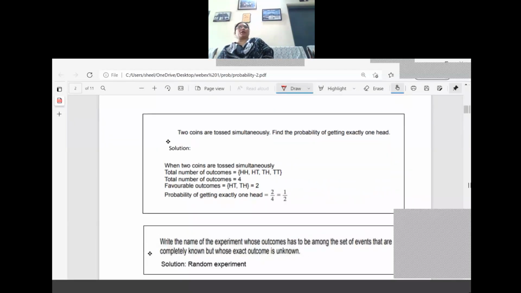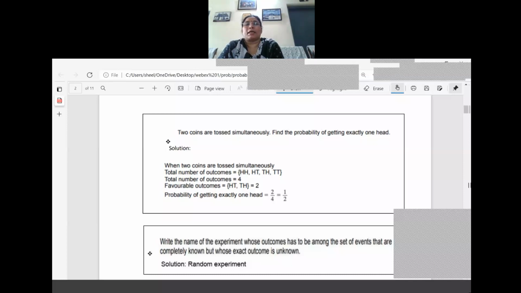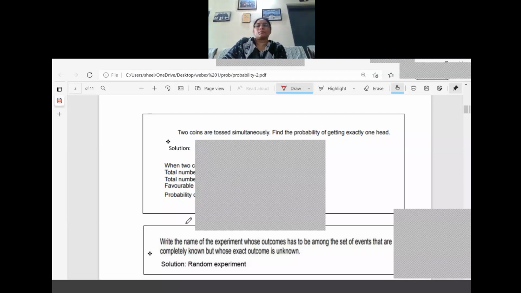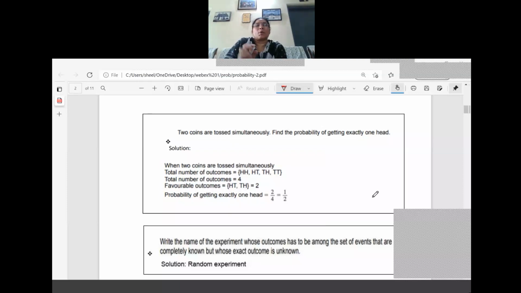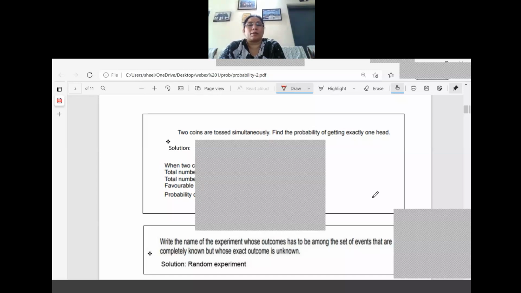It is one of the important questions only. Two coins are tossed simultaneously. Find the probability of getting exactly one head. So two coins are tossed. What is the point here? Two coins are tossed means we will list out the possible outcomes. You can see in the PDF. That means here you can see what are the possible outcomes.